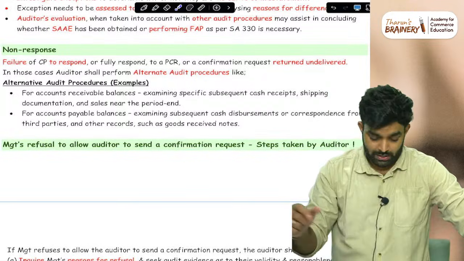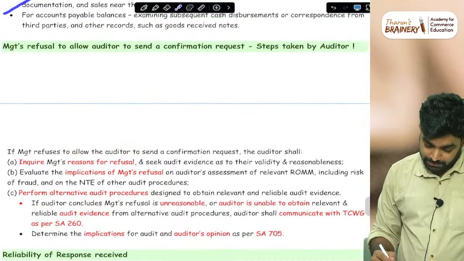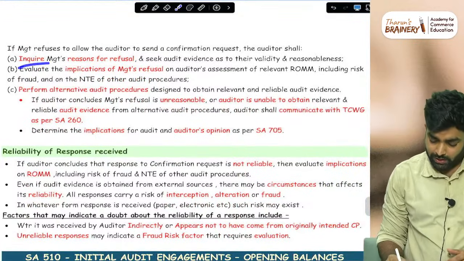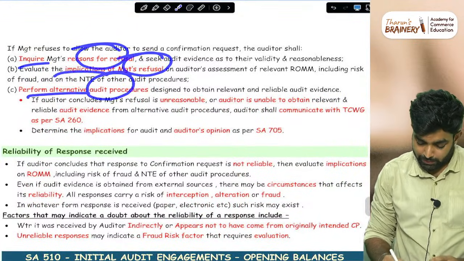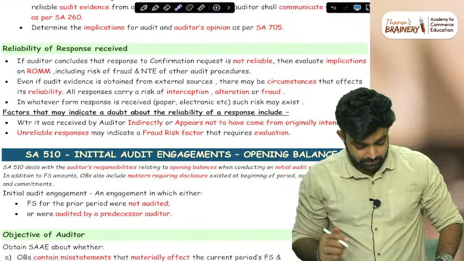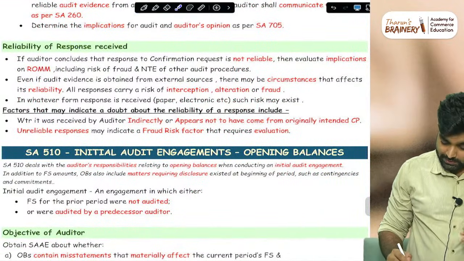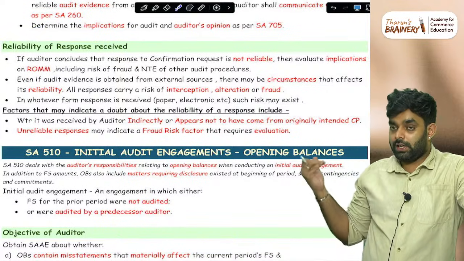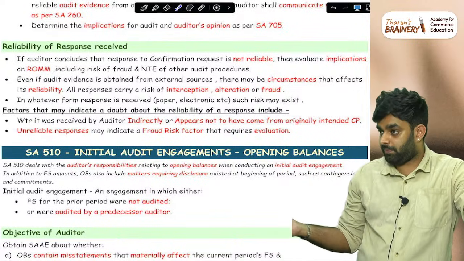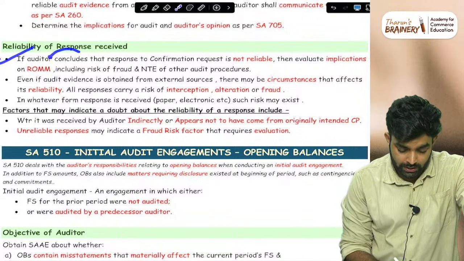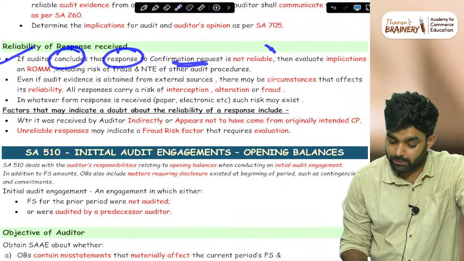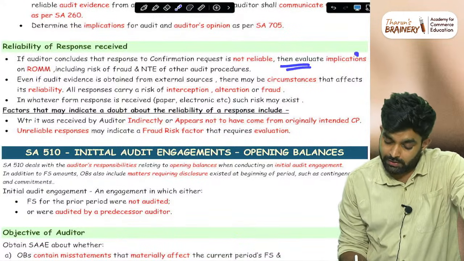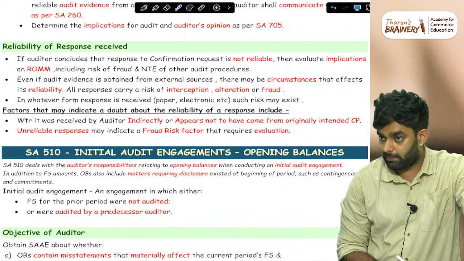Then management's refusal to allow the auditor to send a confirmation request. Steps taken by the auditor: inquire what is the reason, ask about the implications and alternative procedures, and consider the audit opinion change. Done. Reliability of responses received. This is important. You send a confirmation request and a response is coming. Can you actually trust it? That's the game. If the auditor concludes the response to the confirmation request is not reliable, then evaluate the implications on the risk of material misstatement.